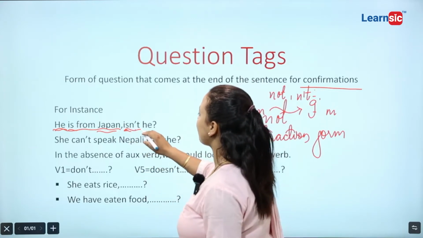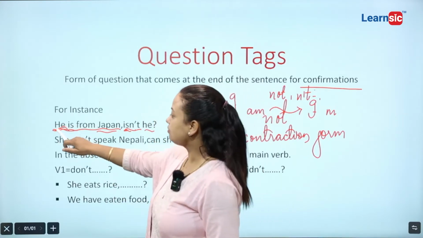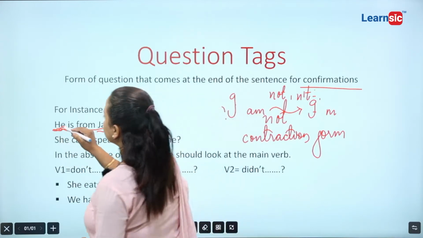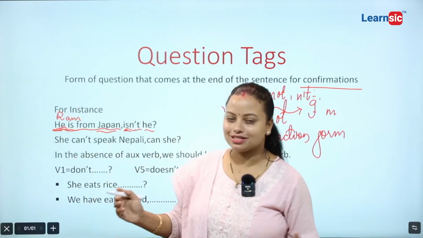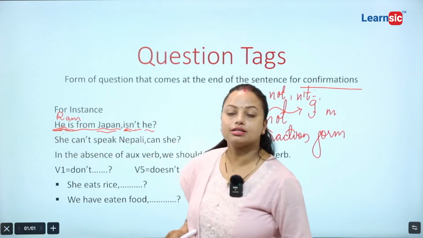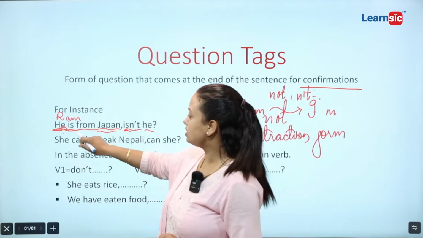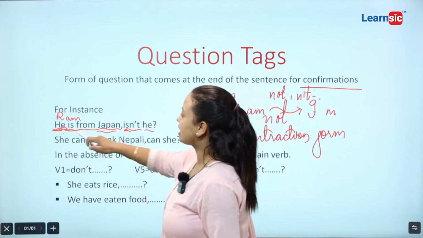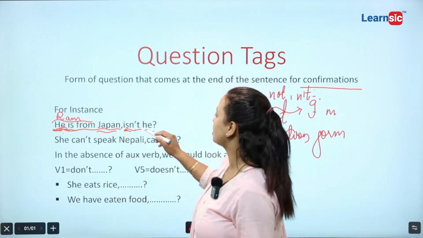So is not. Now what is the subject? If here is a name, instead of he, if here is Ram, suppose Ram is a proper noun, isn't it? Instead of he, if here is Ram, then you are not allowed to write Ram here. Instead of a proper noun, you need to write its common noun, the pronoun. Generally, for Ram, Sam, males, we write the pronoun he.